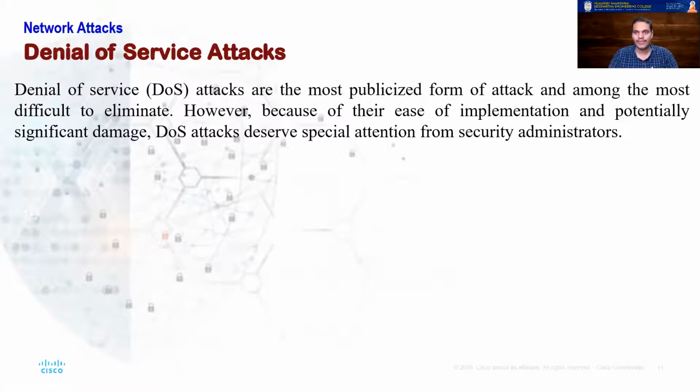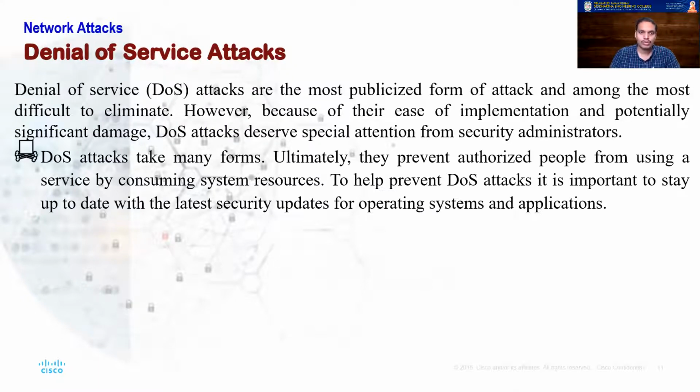Usually when you want to book railway or airline tickets at peak hour, if your payment gateways fail, or the websites do not open, those things leave significant damage on the economy of the company. So these denial of service attacks should be stopped. They can take many forms. The main goal here is to prevent authorized people from using a service by consuming system resources.